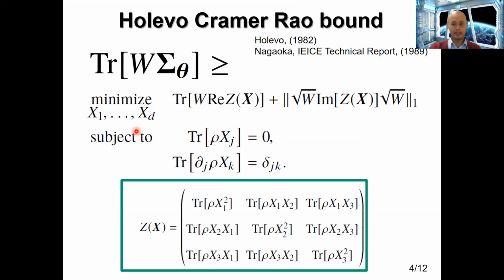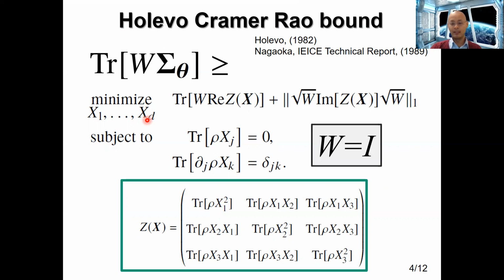These X's, because they are observables, must be Hermitian operators. And these constraints over here essentially are some normalization constraints, and also some unbiasedness constraints. The Z matrix over here is simply a matrix that comprises traces, and these traces depend only on the probe state rho and the observables X that we are optimizing over.